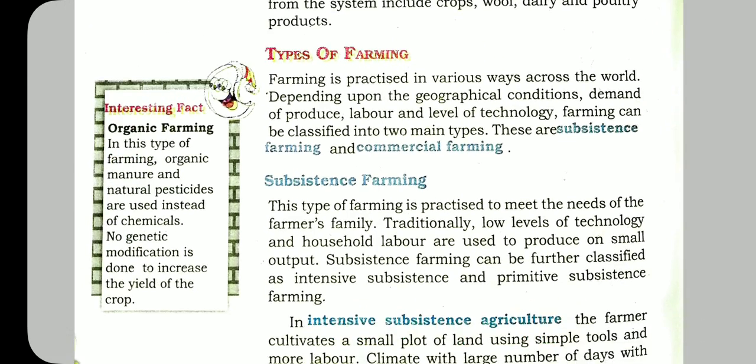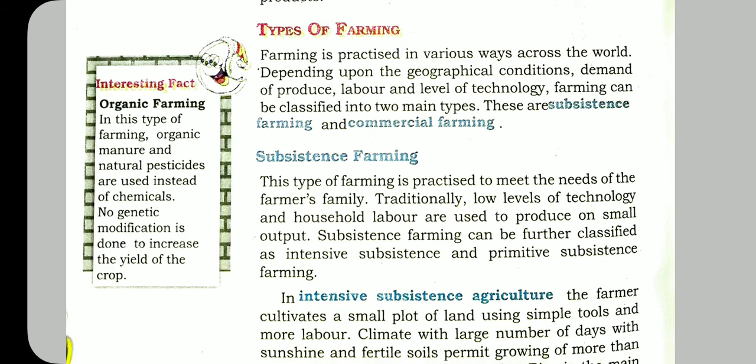Next, types of farming. Farming is practiced in various ways across the world. Depending upon the geographical conditions, demand of produce, labor, and level of technology, farming can be classified into two main types. These are subsistence farming and commercial farming.